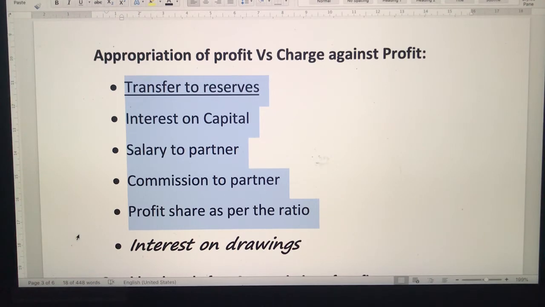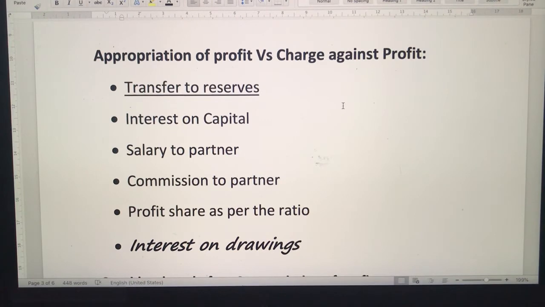Okay, now when it comes to appropriation, you may be knowing the profit will either go to the owner, definitely because they are putting in money, or it can be retained in the business itself so that any opportunity or further extension can be done, it can be improved. So either it can be retained in the business or it will go to the owner. When it is retained in the business, that goes to the reserve.